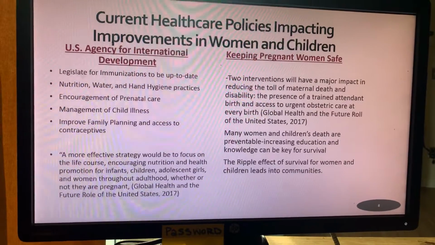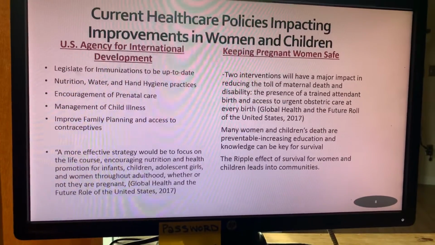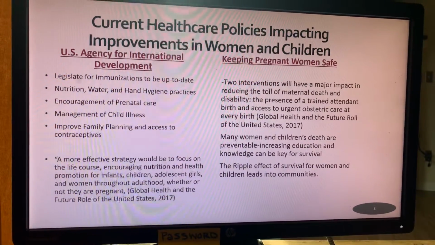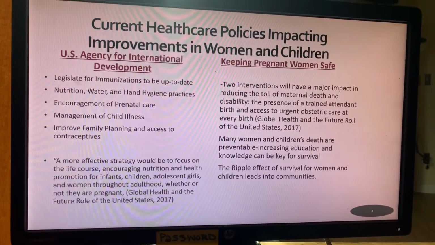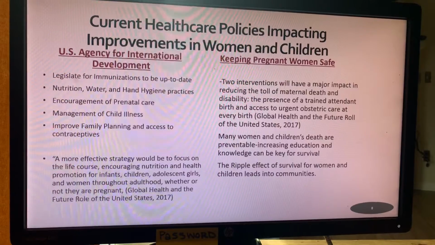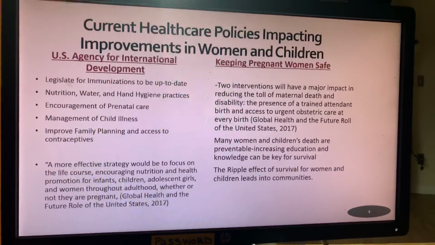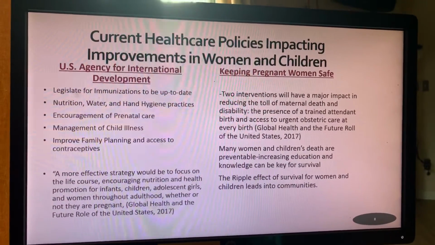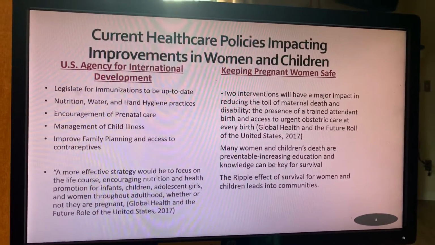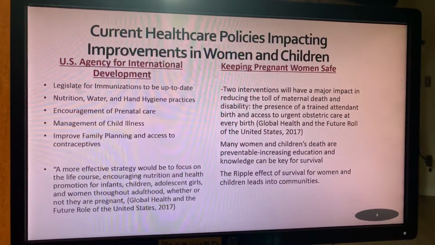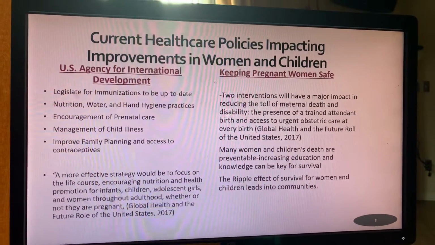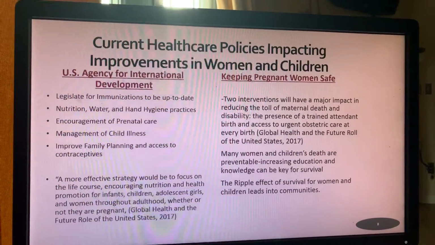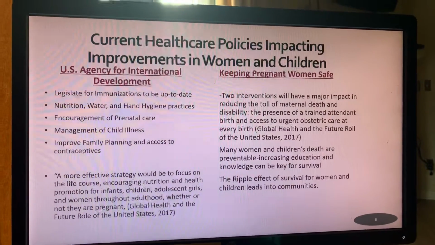Agency for International Development. They are looking, as we had mentioned, to legislate for immunizations to be up to date. We want to look at and educate on hand hygiene practices, nutrition, and water, as we are impacting as well with the coronavirus. We also want to encourage prenatal care, and management of child illness needs to be taken into effect to reduce chronic illnesses, so that you don't have deaths reported for children under the age of 5.